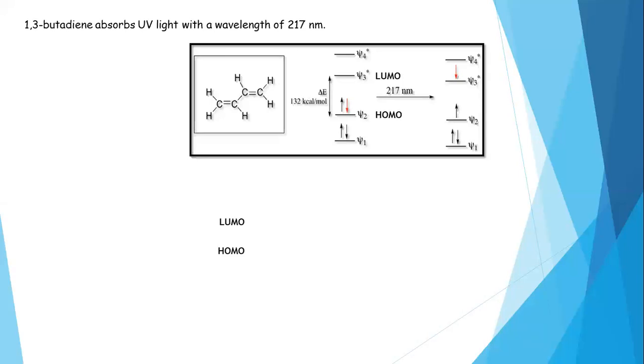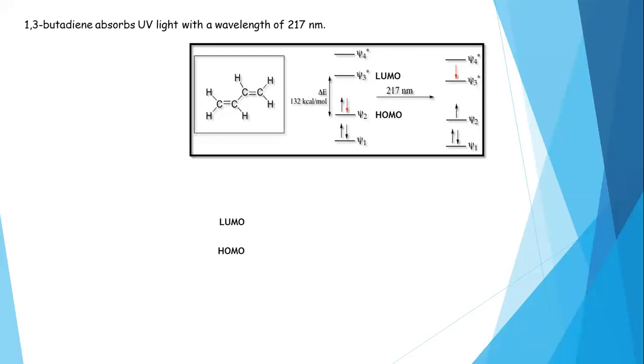The energy gap is reduced. It is because of delocalization of conjugated double bonds in the molecule. So this is the important thing that we have to remember whenever the molecule undergoes delocalization or conjugation.